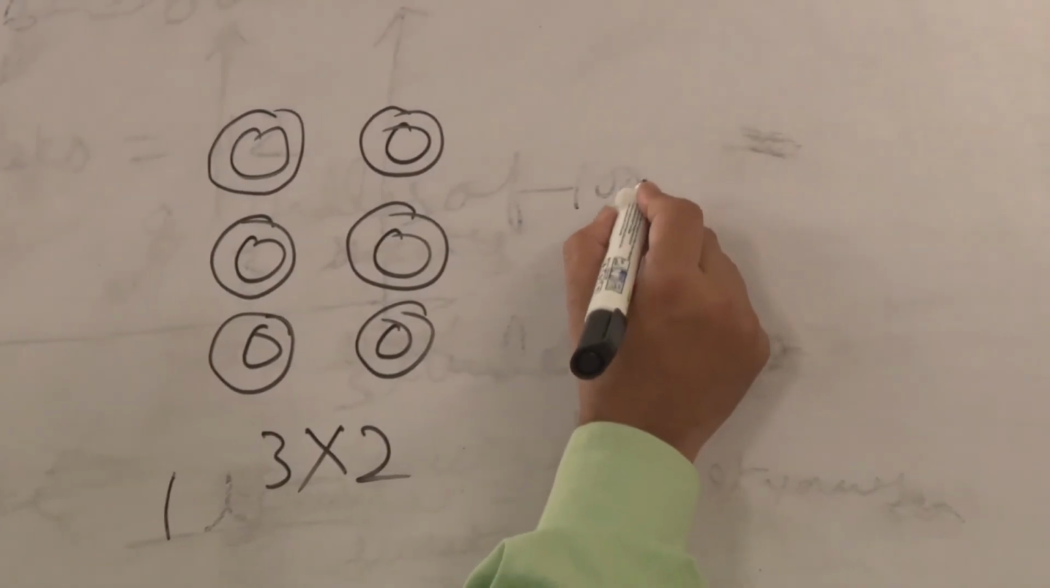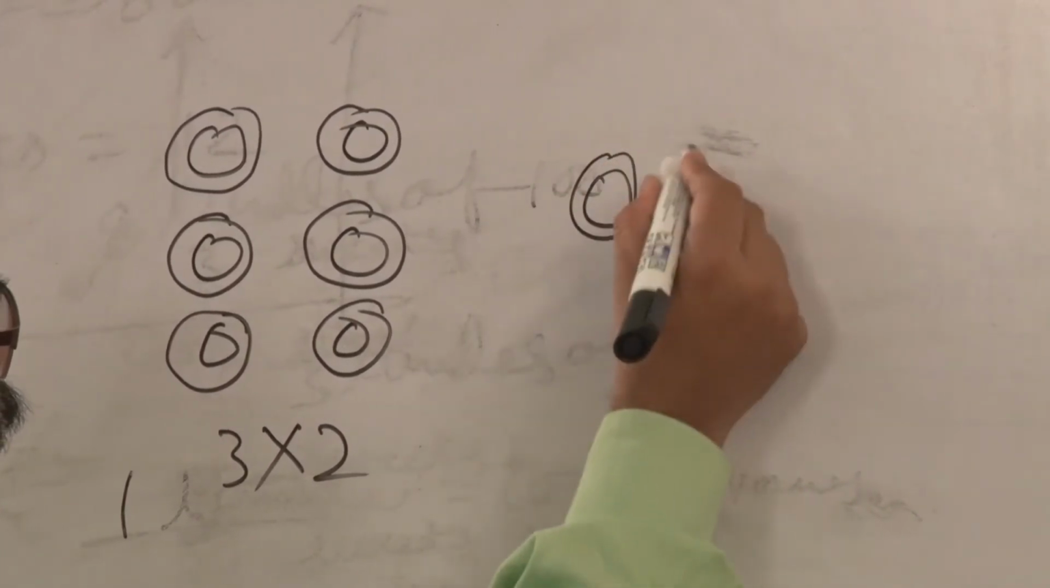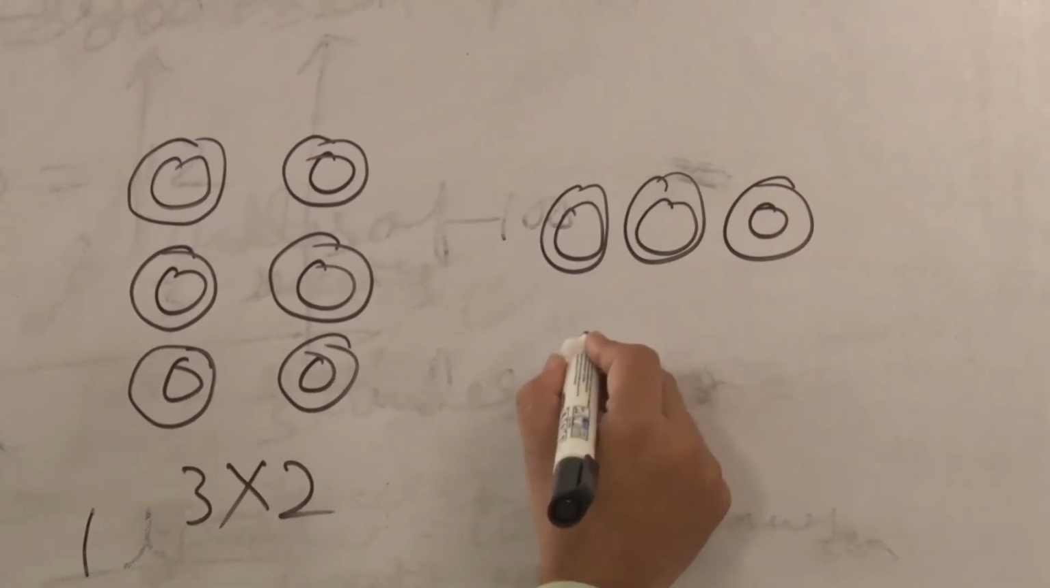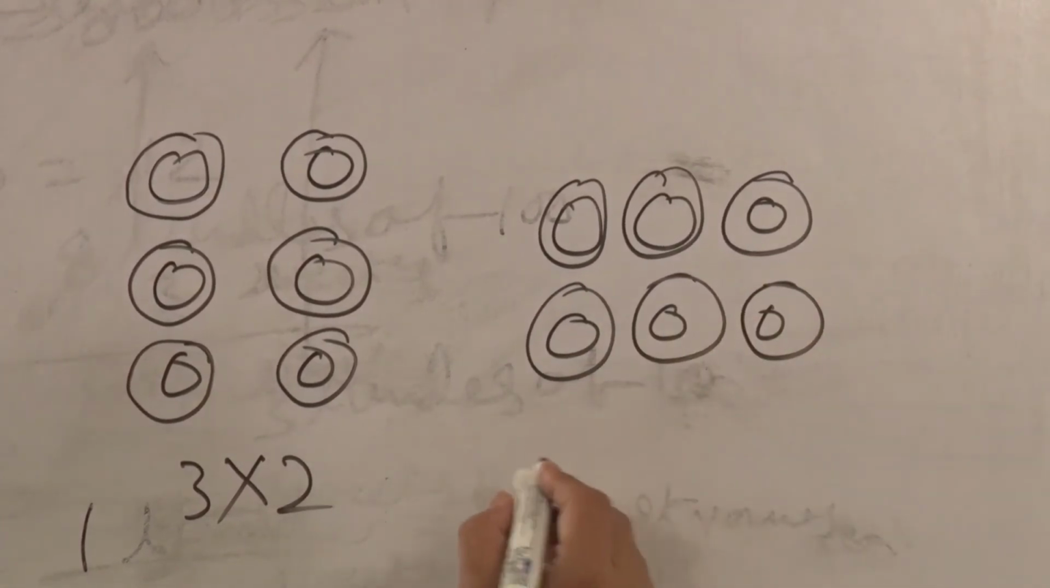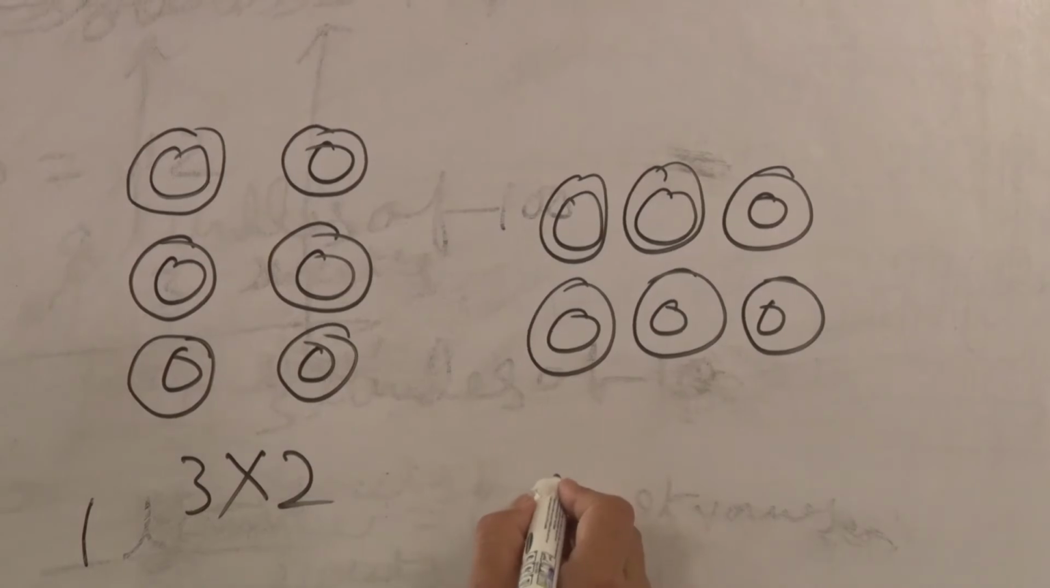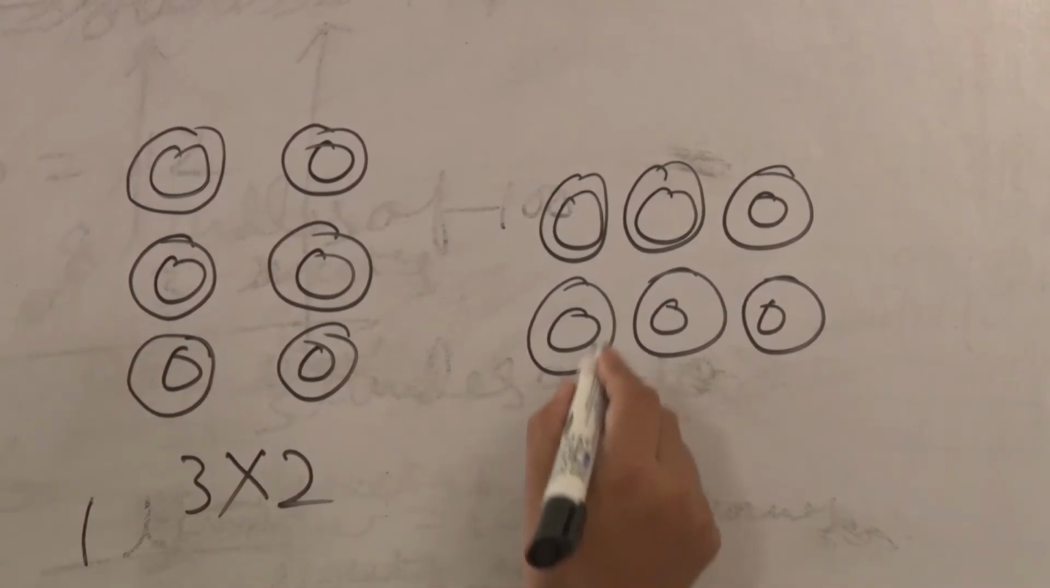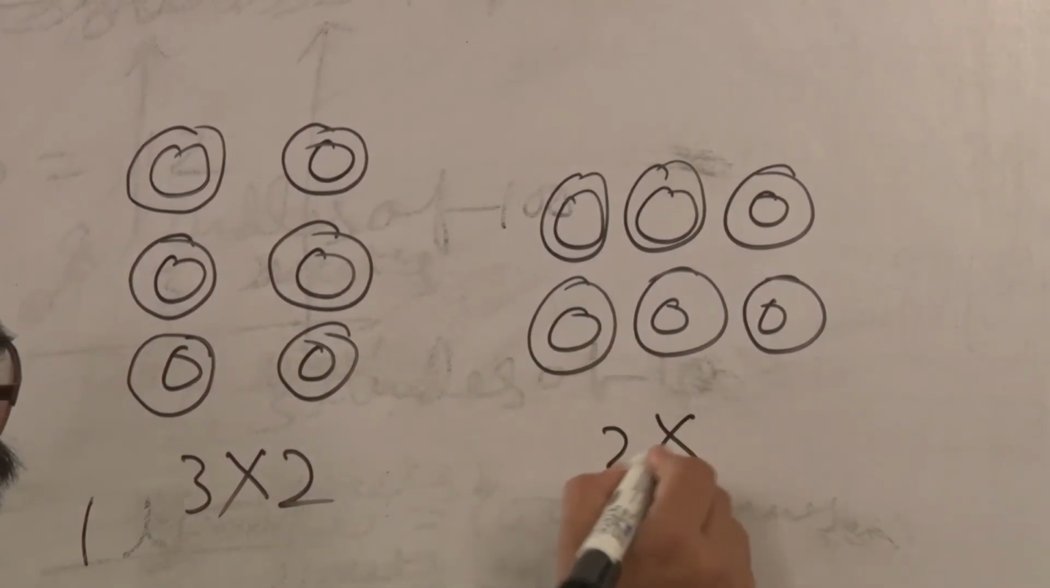Again, 2 into 3: there are 2 groups, and each group contains 3 wheels. This is 2 into 3.